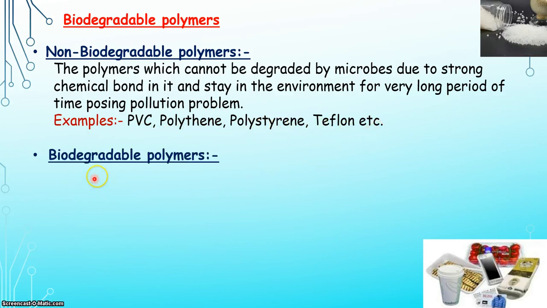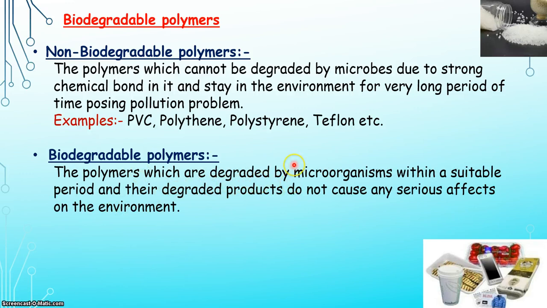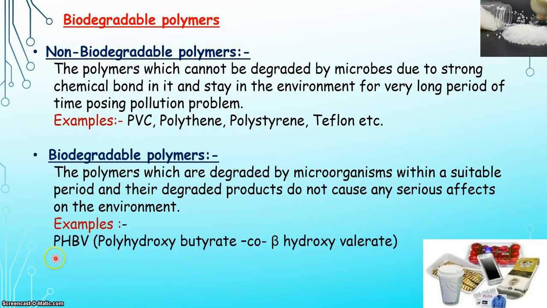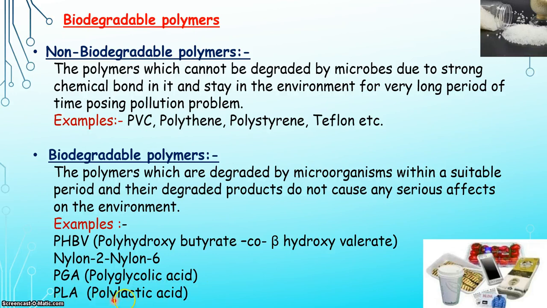The next one is biodegradable polymer, and the statement will be exactly opposite to that of non-biodegradable polymer. These are the polymers which are degraded by microorganisms within a suitable period and their degraded products do not cause any serious effects on the environment. For example, PHBV, that means polyhydroxybutyrate-co-beta-hydroxyvalerate. Next one is nylon 2 nylon 6. PGA, that is polyglycolic acid, and next to that is PLA, that is polylactic acid.